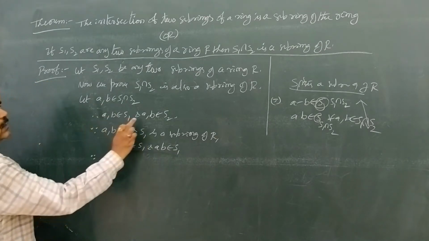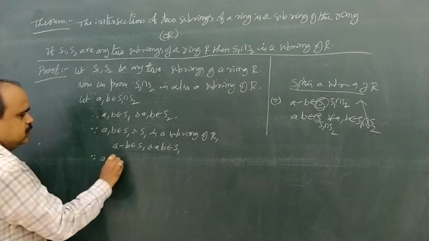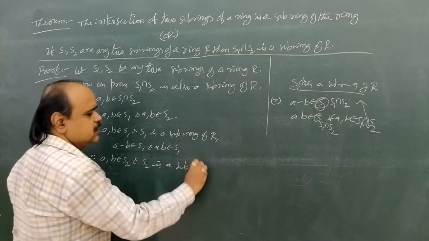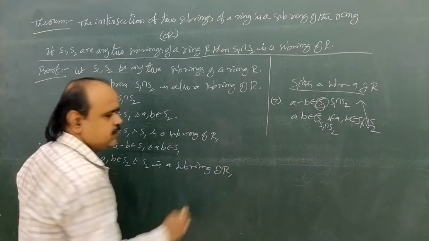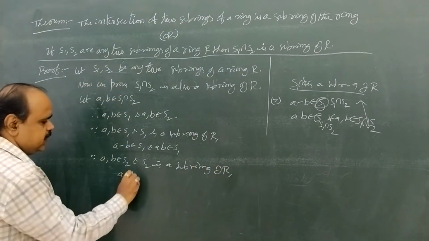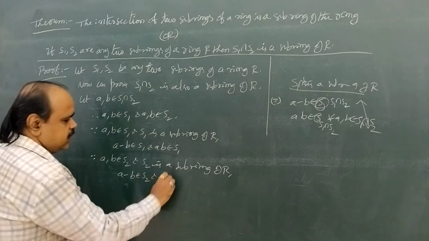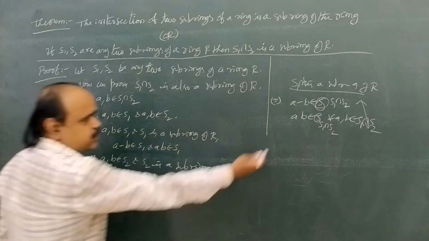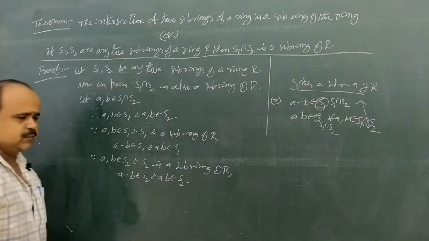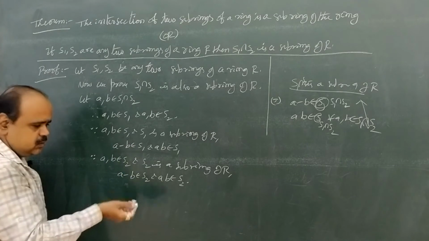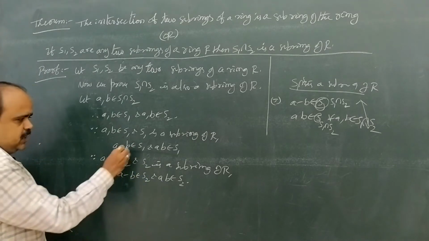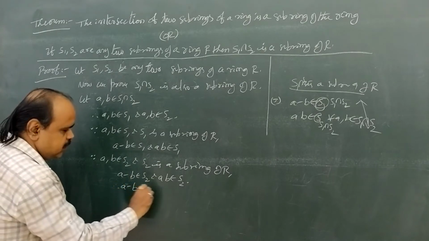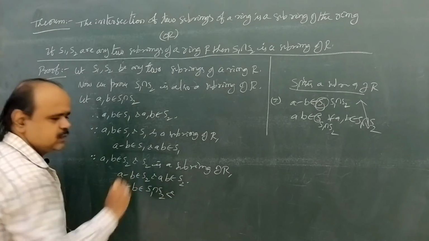Again, since A, B belongs to S2 and S2 is a subring of R, again we have A minus B belongs to S2 and AB belongs to S2. Now here A minus B belongs to S1 and A minus B belongs to S2. So A minus B belongs to both S1 and S2. Therefore A minus B belongs to S1 intersection S2.